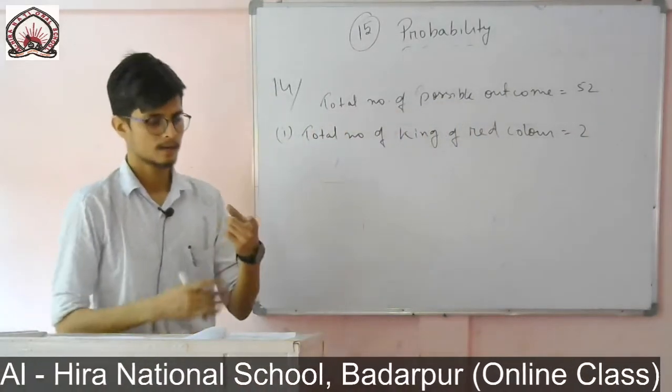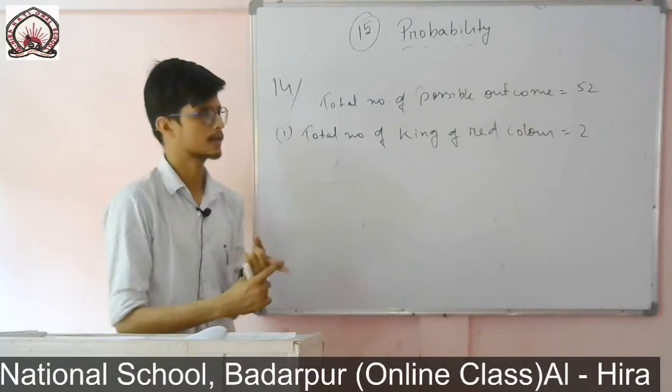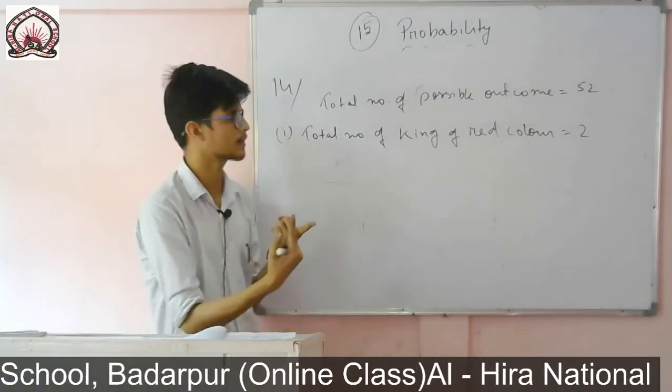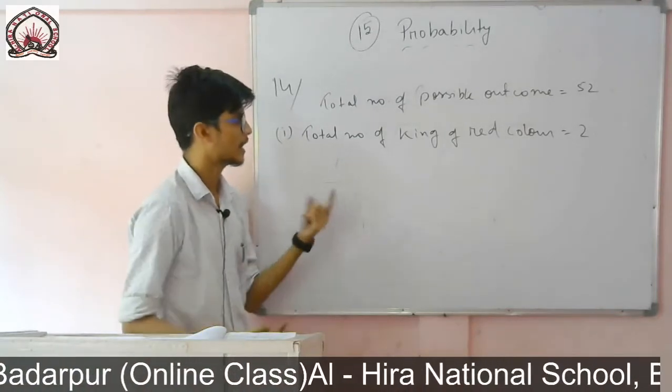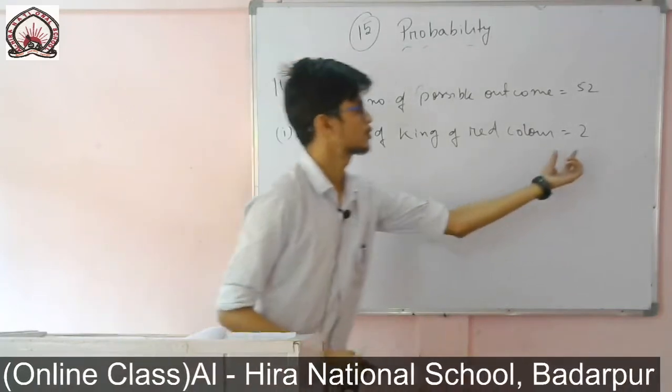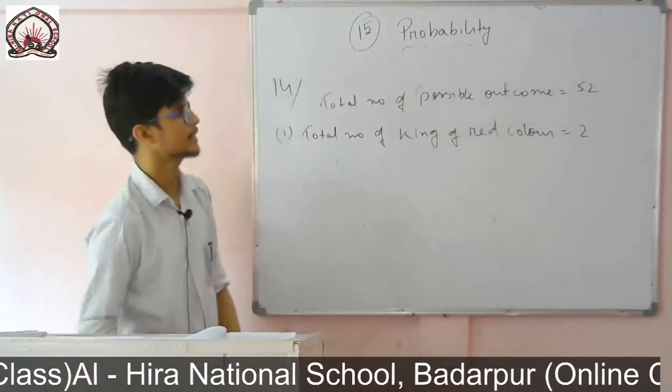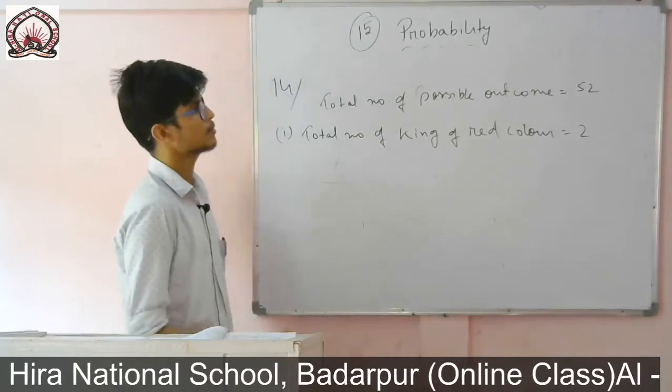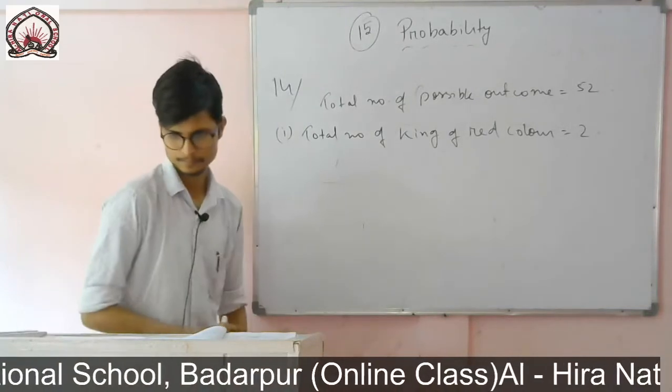In red color, heart and diamond are there, so in diamond you will find one king of red color, and in heart also you will find one. That means 2 cards are there. The favorable outcome is 2 and the total possible outcome is 52.